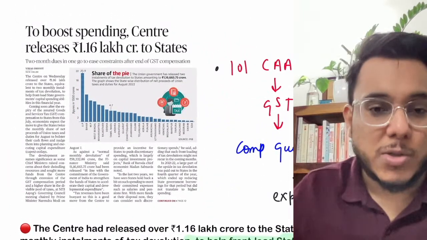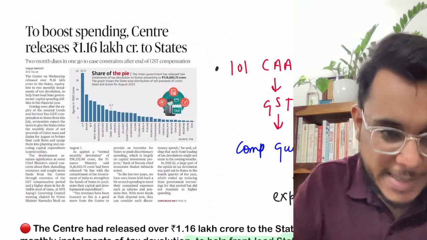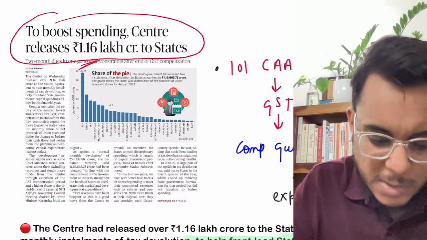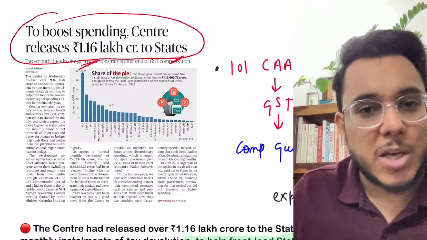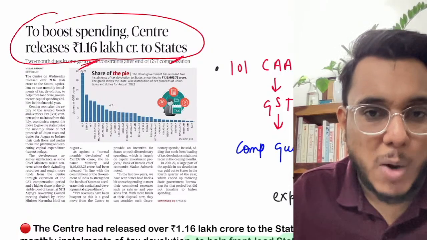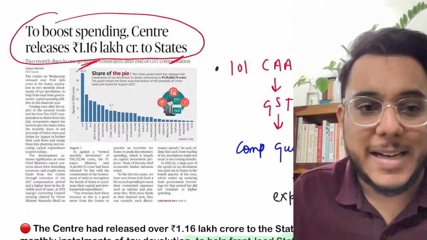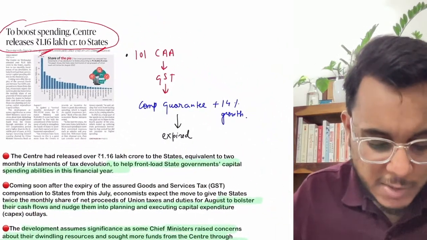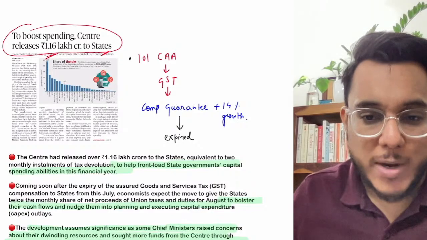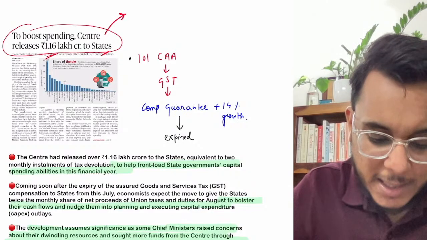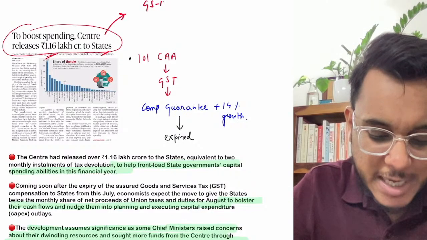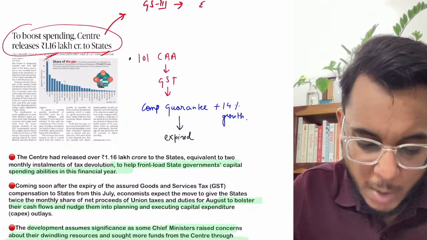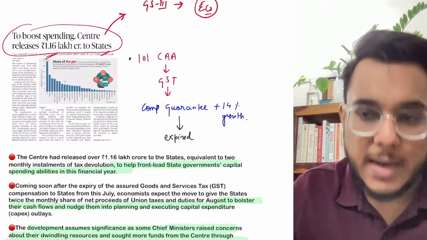Now this article also we have taken from the page number 1. It says that to boost the spending, center releases this much money to the states. Now guys, you don't need to remember that exact amount that has been written here, but we need to understand this entire issue from the implication of this particular issue. Now guys, this article will be important with respect to the GS paper number 3, the Indian economy and the issues related to the Indian economy.